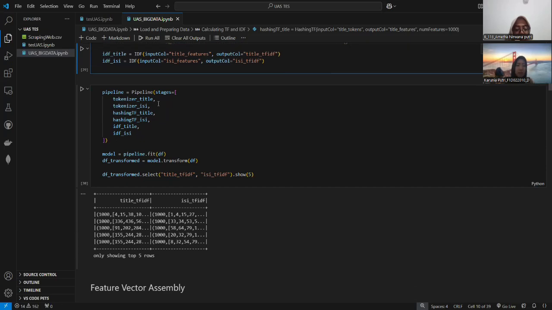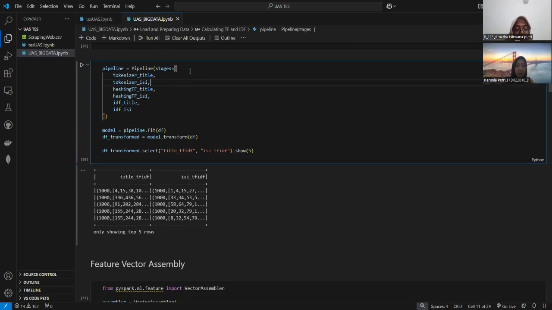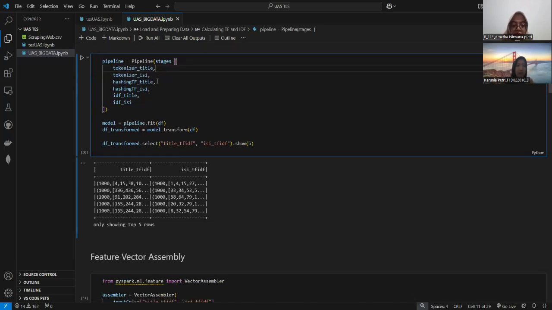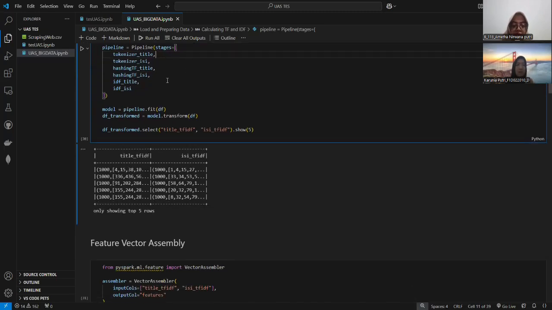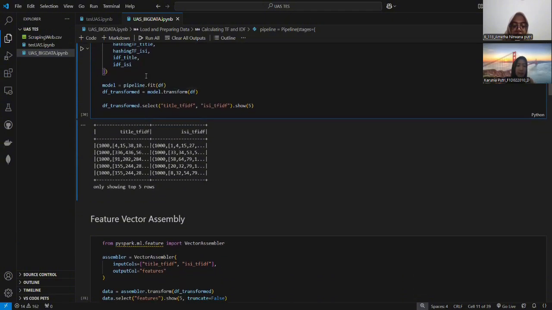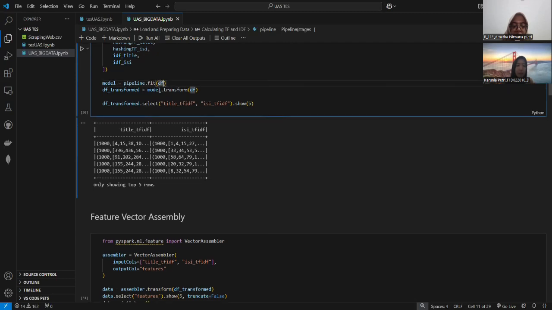Then we create a pipeline that chains together the stages of tokenization, hashing, and TF-IDF transformation that we did before. Here we define a series of transformations to apply sequentially: title tokenizer, content tokenizer, hashing TF title, hashing TF content, IDF title, IDF content. Then we fit the pipeline to the data frame, training the pipeline model on the data frame.